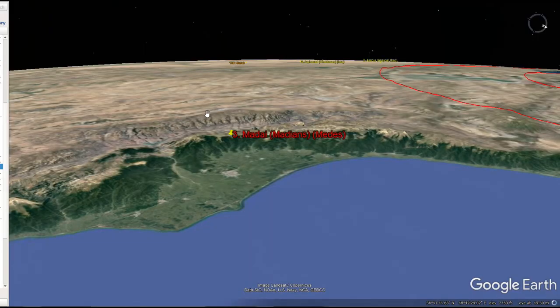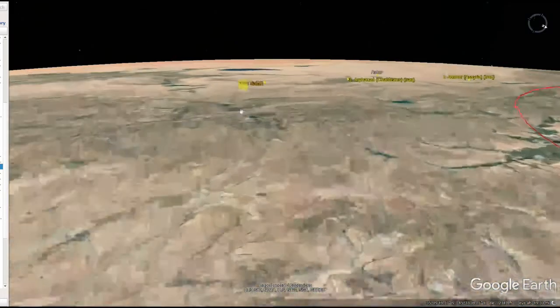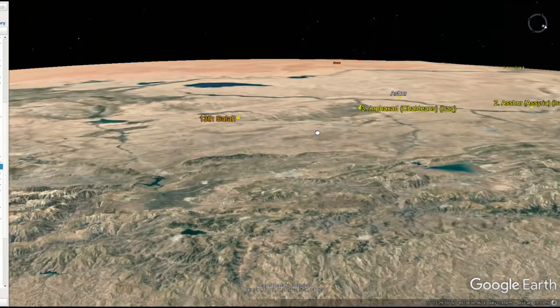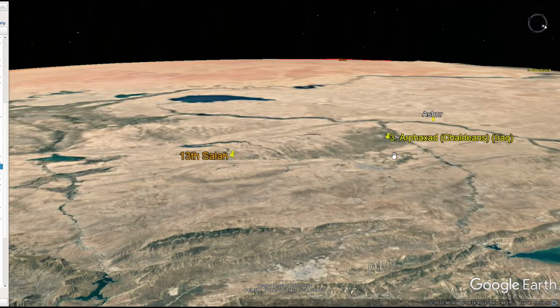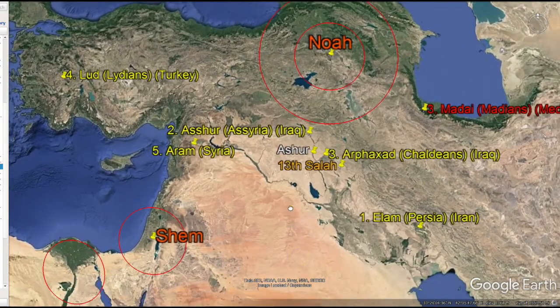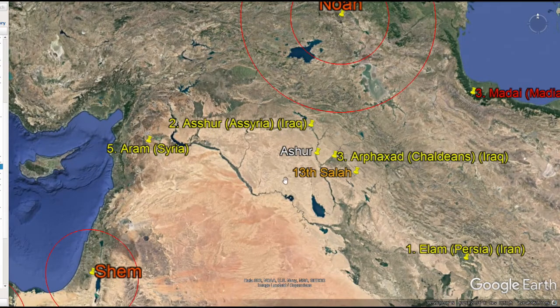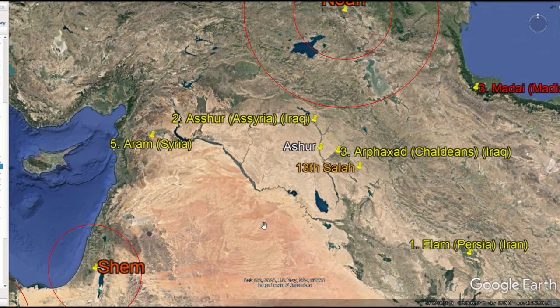If we happen to be here at the land of the Medes, we can see how just following the geography would connect us to the Arphaxadites very easily, and see why one of the descendants of the Medes ends up marrying one of the descendants of Arphaxad. So history is getting very exciting. Just knowing this little bit of history, we can see that the Chaldeans are developing over here in the Euphrates, and we can see how history is unfolding. We're only 13 generations into humanity, and we're already seeing the foundations of all civilization. It's very exciting, and it gets even more exciting. We can perceive how history is woven together.